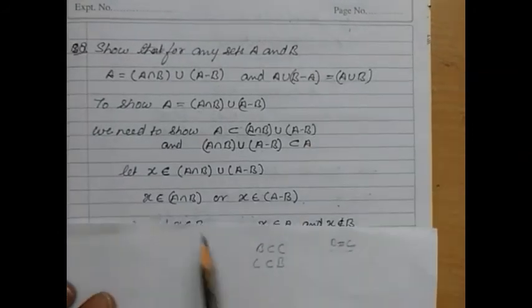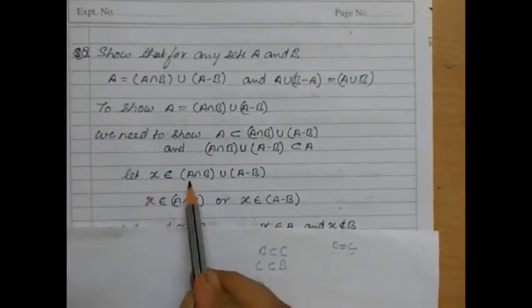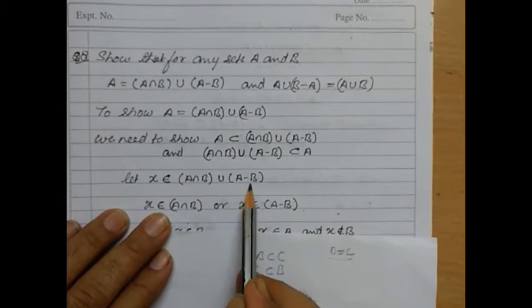So here we take an element x, where x belongs to (A intersection B) union (A minus B).